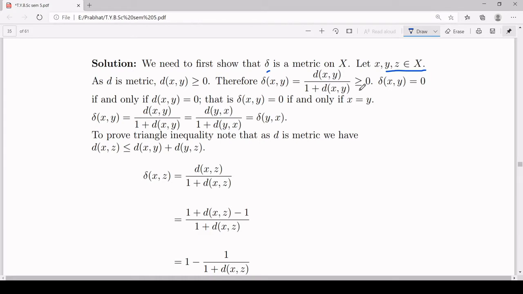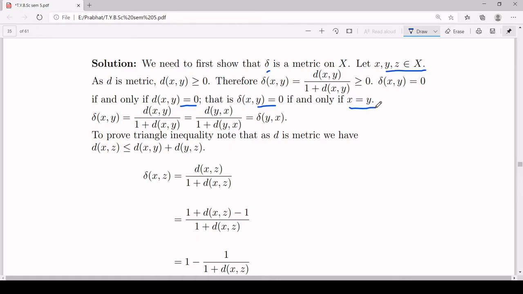Now we will analyze when it will be equal to 0. If delta of xy is 0, that means your numerator should be equal to 0. That means delta of xy is 0 if and only if dxy is equal to 0. But d is a metric and dxy is equal to 0 if and only if x is equal to y. Therefore, delta xy is 0 if and only if x is equal to y.